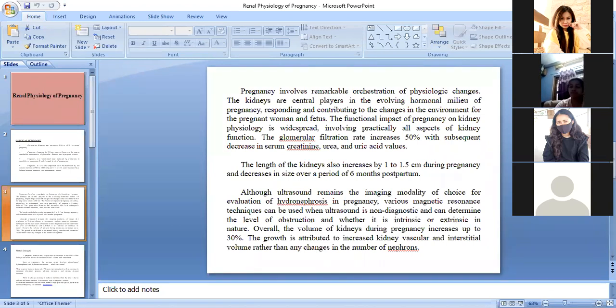Okay, so hydronephrosis means there will be collection of excessive fluid in a tube. Which tube? The kidneys have two tubes, known as ureters. When the urine comes from the kidney to the ureters, there will be blockage in the ureters. Because of that blockage, your urine will not be able to pass to the bladder, so there will be excessive fluid in the kidneys. That is known as hydronephrosis.